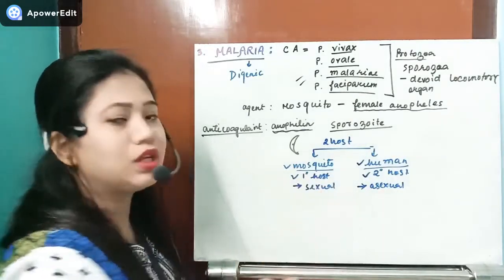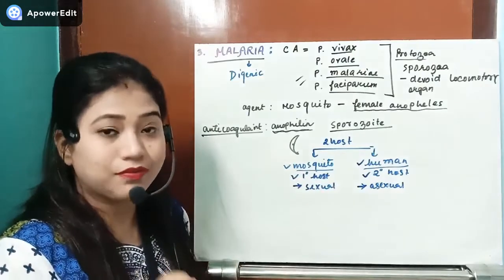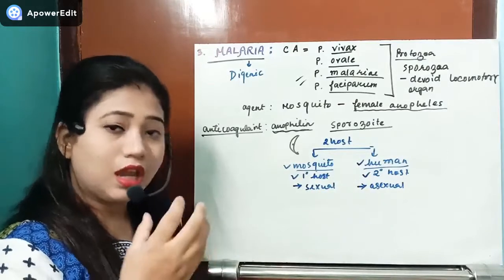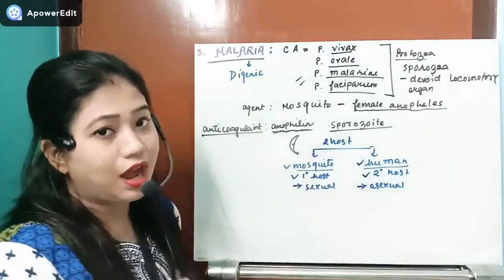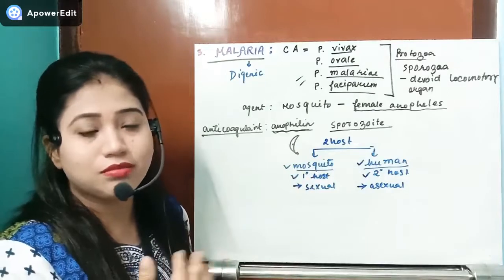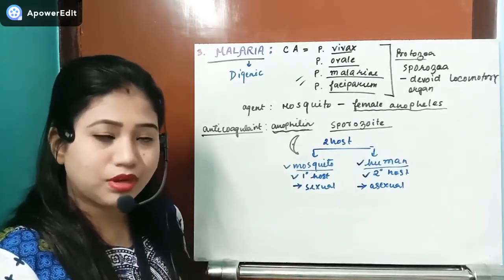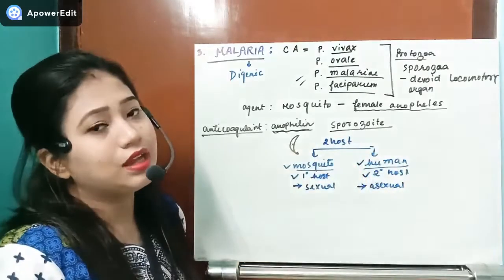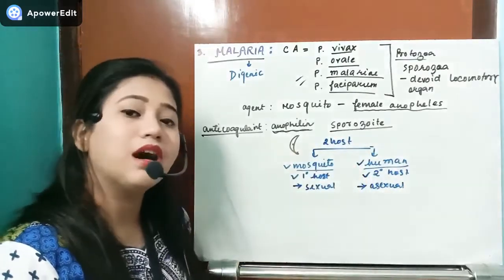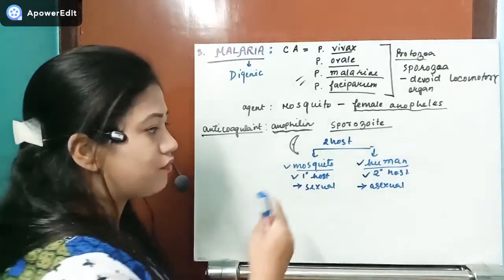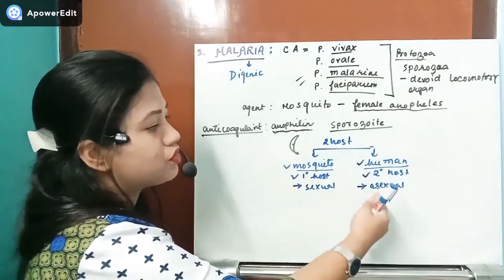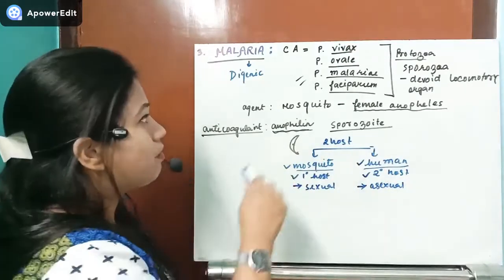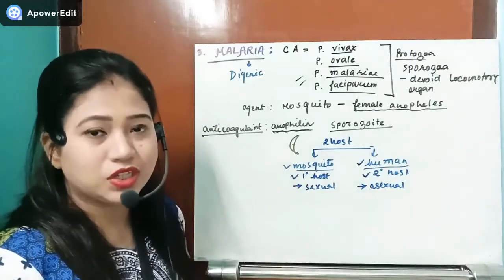In the human body, only the asexual life cycle is possible. But for Plasmodium, sexual reproduction requires low temperature, as in the mosquito, an arthropod, where the organism does not have a constant body temperature. So in the high temperature of the human body, Plasmodium cannot complete the sexual life cycle. That's why the Plasmodium has to shift from the human body to the mosquito's body. That is the reason.